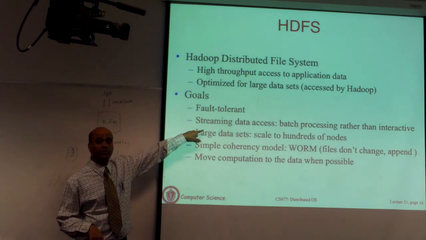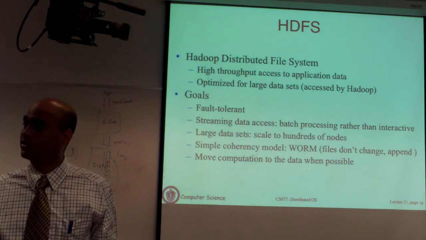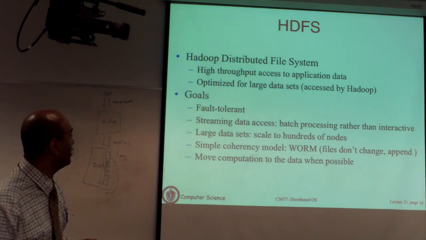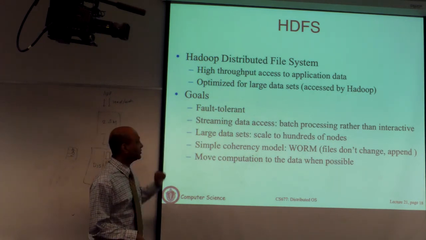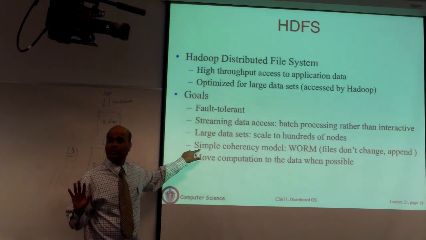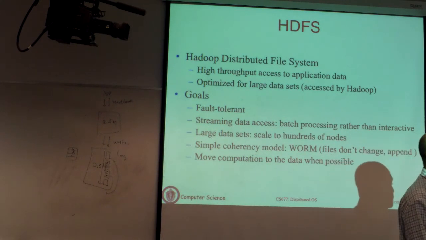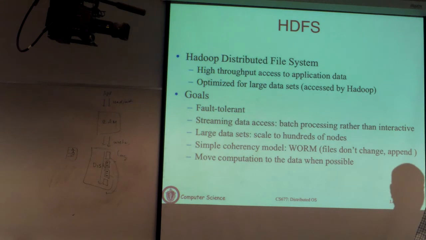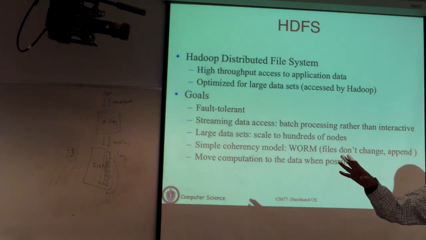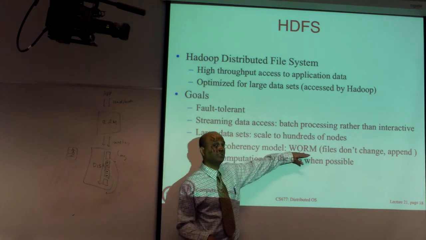You have batch processing, so you have to basically stripe, not stripe, but spread the blocks across multiple disks so you get high parallelism. And it is designed to scale to lots of nodes. Consistency model is very trivial. It is assumed that data sets, because this is batch operation, not interactive use, you are not going to retrieve some data set and modify the 1 millionth record and write it back. You just read the whole thing, process it, produce some output. That's the typical mode. So you assume that this is write once, read many.